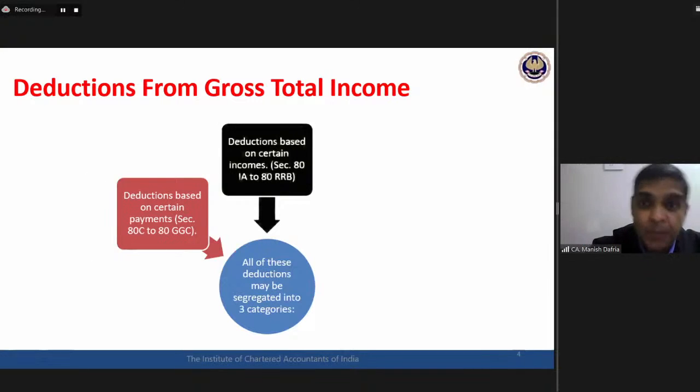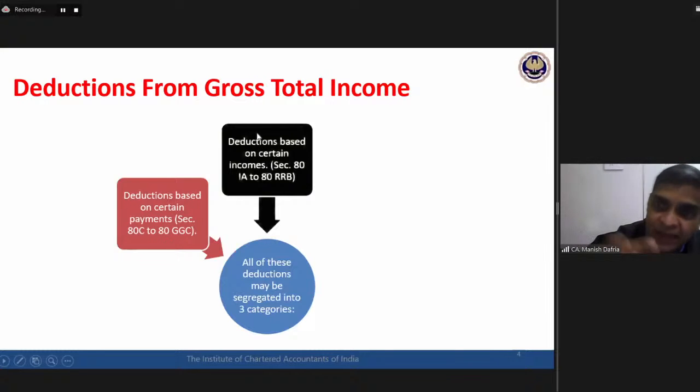The question must contain one sentence: assessee has paid donation to such and such organization, assessee has paid health insurance premium. The assessee has to do something extra, so some extra information will be there in the question for payment based deduction. But for income based deduction, there will not be any separate information available in the question. Practically, the assessee is not required to do anything extra for availing these income-based deductions.